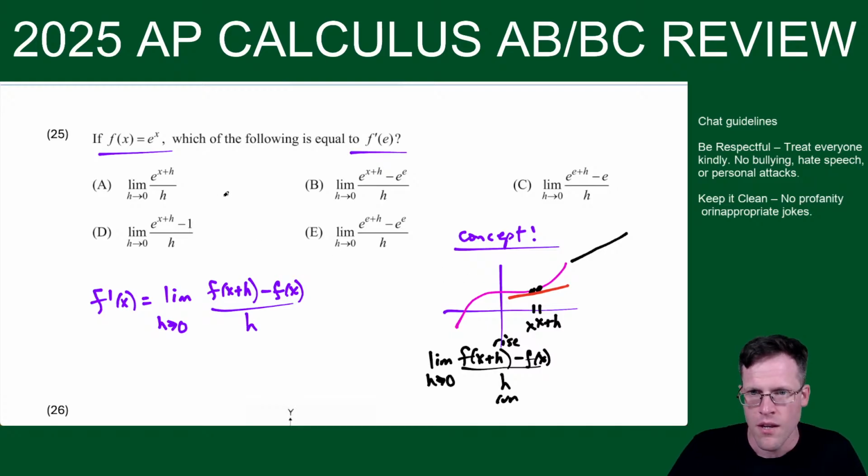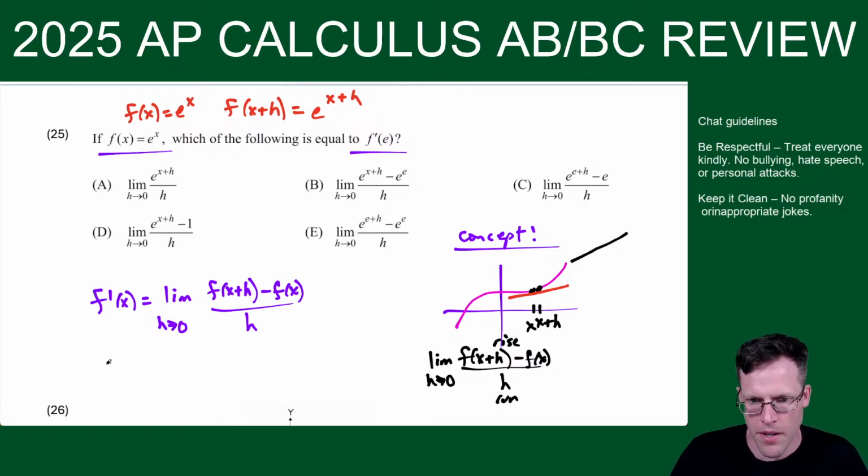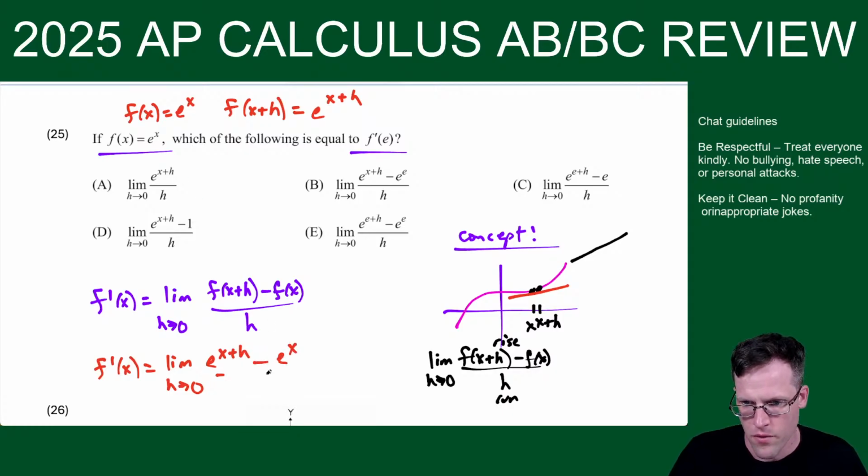That's the concept. But for here, if f of x is equal to e to the x, then we just run it through the formula. I could say that in this case f of x plus h is equal to e to the x plus h. So I could just start building this up now. f prime of x equals the limit as h goes to 0 of e to the x plus h minus f of x, which is e to the x, over h.